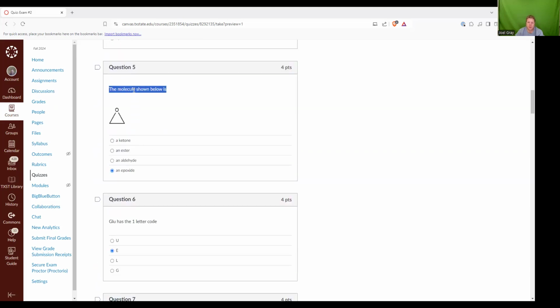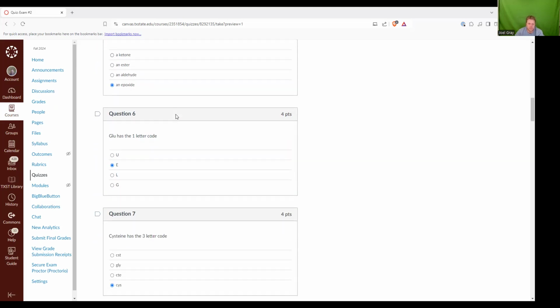Question number five here. The molecule shown below is three atoms. It's a little triangle, a three atom triangle. This is an example of, or this is, an epoxide. Epoxides are always going to have this nice three atom ring. And then there can be modifications to it, but that's going to be basically the foundation of it.